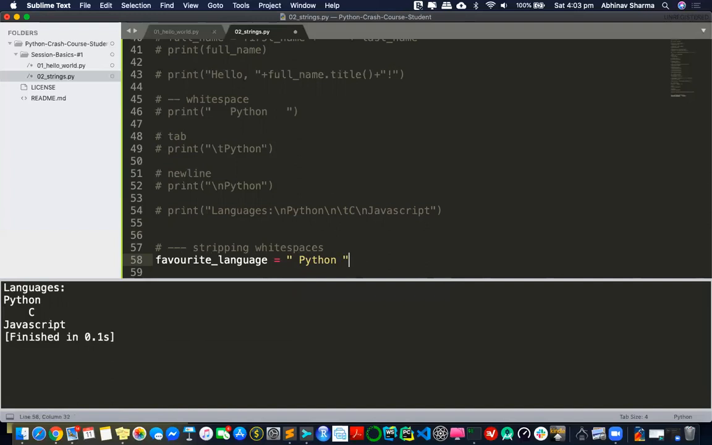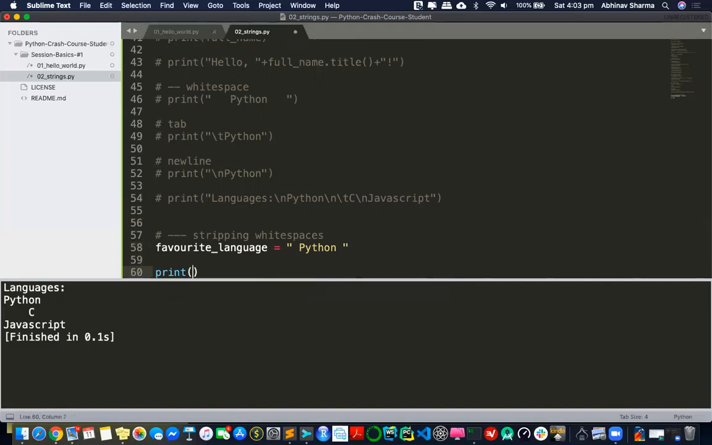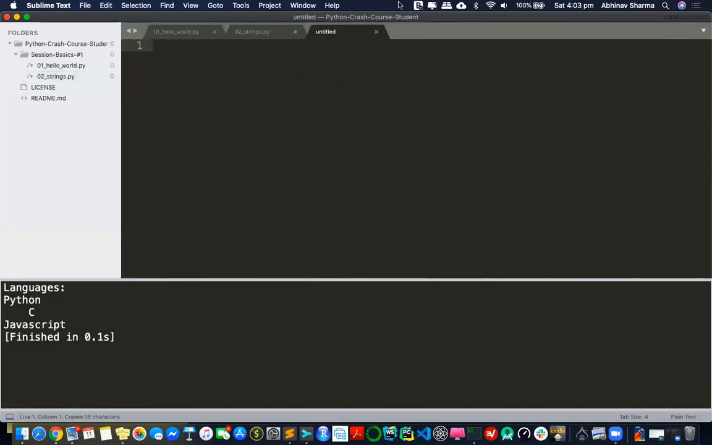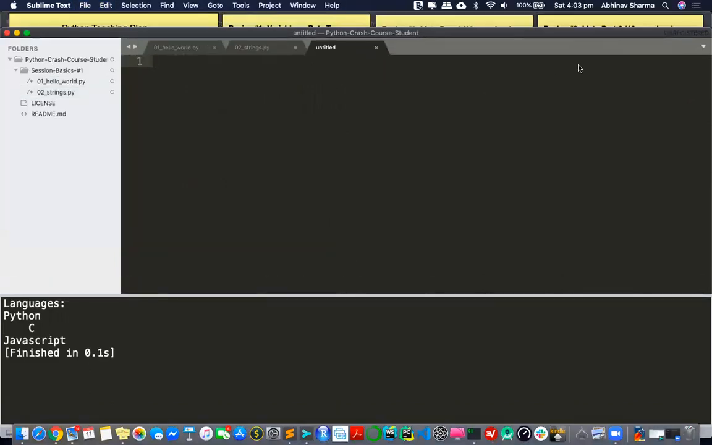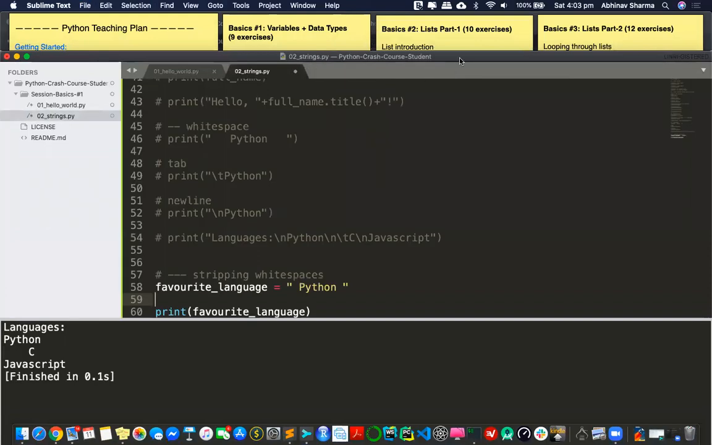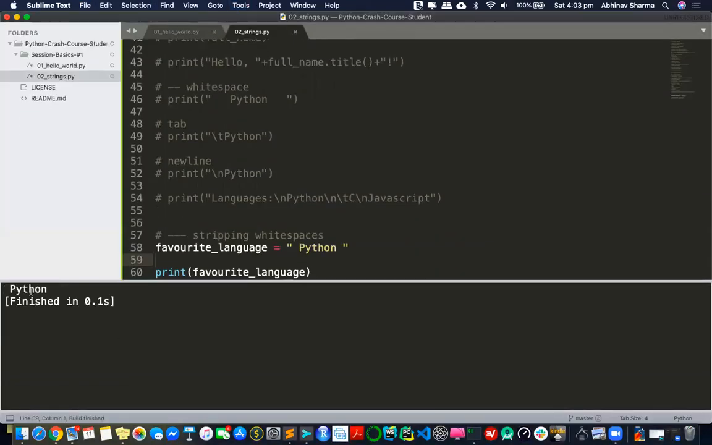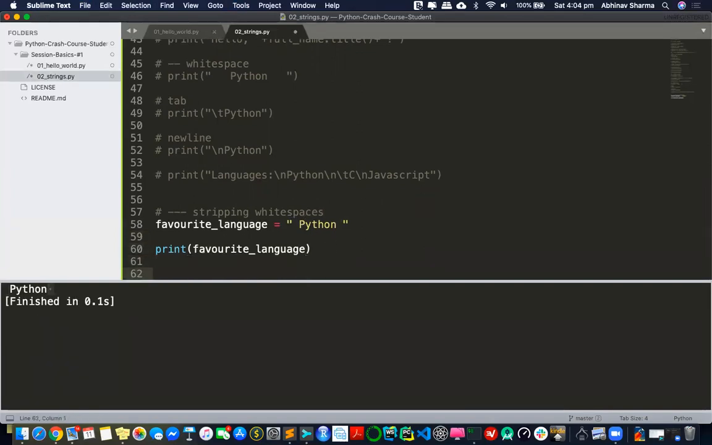Okay, I want to strip them. So if I print it right now, this is Python. There's a space in front and a space at the back. And now I want to remove them.